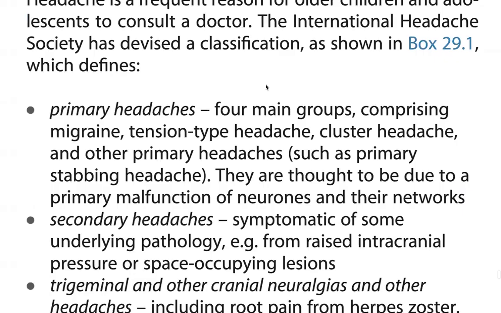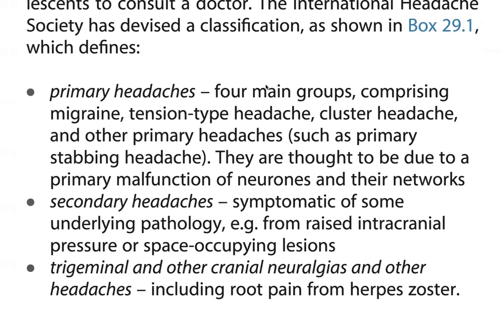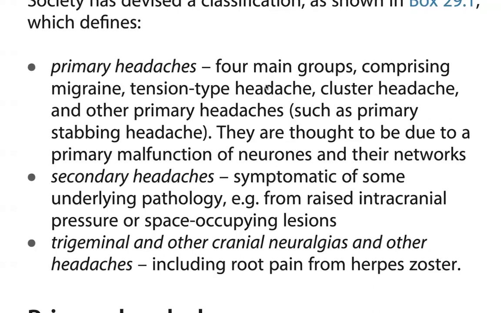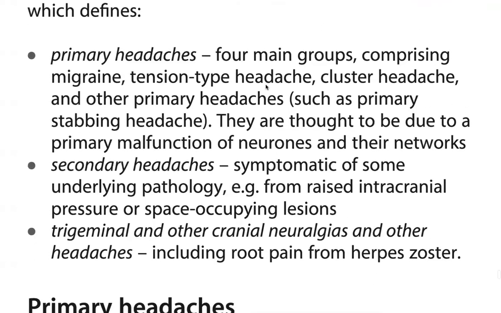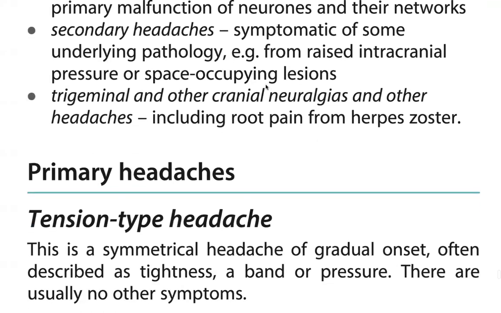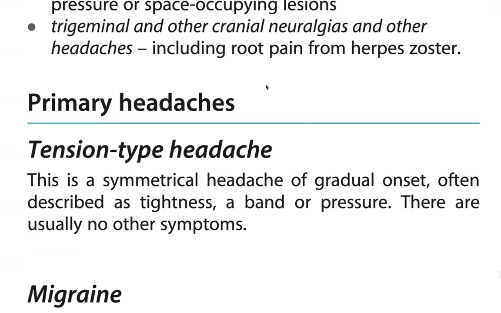Primary headache, 4 main groups comprising migraine, tension type headache, cluster headache, and other primary headaches such as primary stabbing headache. They are thought to be due to primary malfunction of neurons and their network. Secondary headache, symptomatic of some underlying pathology from raised intracranial pressure or space occupying lesions, trigeminal and other cranial neuralgias, and other headaches, including root pain from the herpes. Now the primary headache, tension type headache.